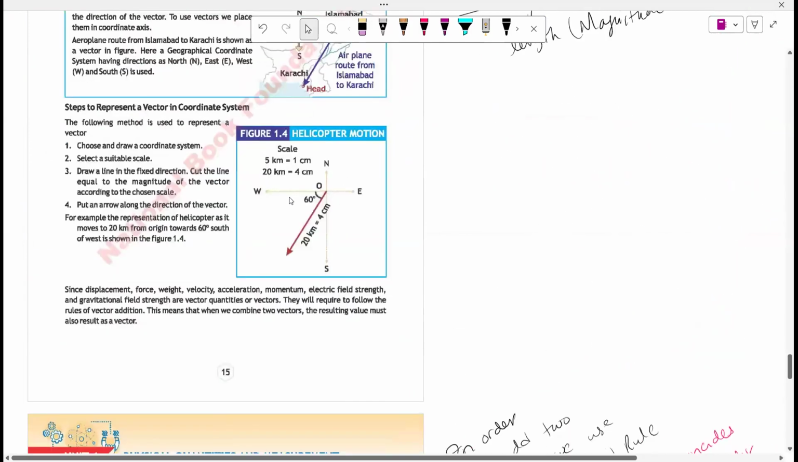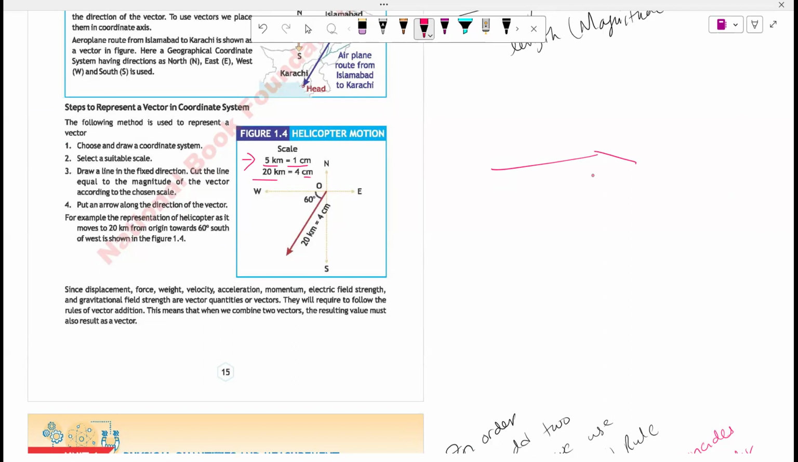Let's say north, south, east, west. This is the scale. Do you have an idea of the scale of the vector? When we have bigger lengths to draw, we make a scale out of it. That is, 5 kilometers equals 1 centimeter, so 20 kilometers would equal 4 centimeters. That's how we draw longer lengths in the form of a vector. Okay? Now, what statement was given to us?